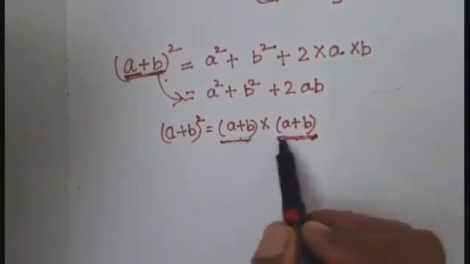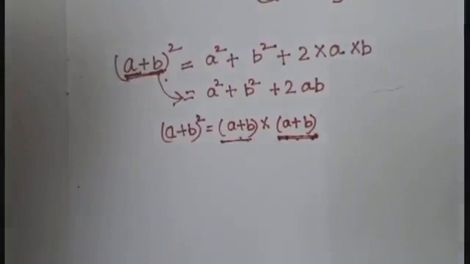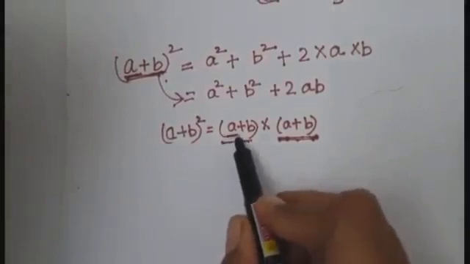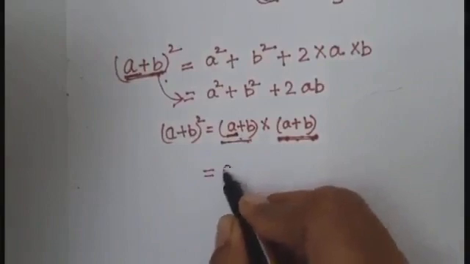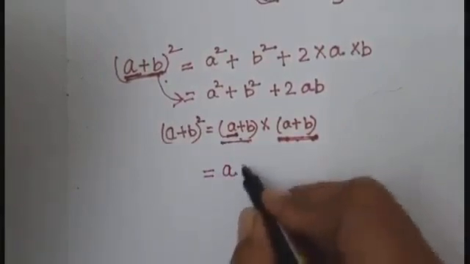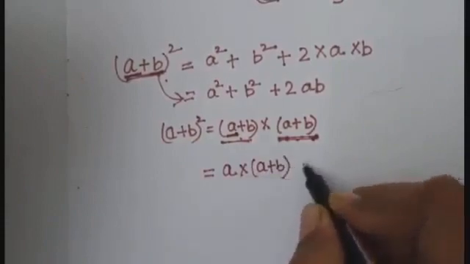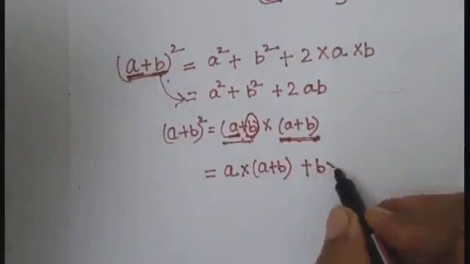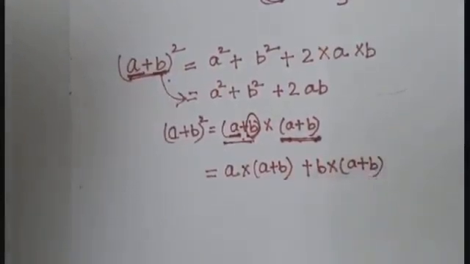Whenever we multiply the two brackets, first of all we take the first term, that is a, of the first bracket. We will multiply first of all a with the second bracket, then the second term with the second bracket. Fine.